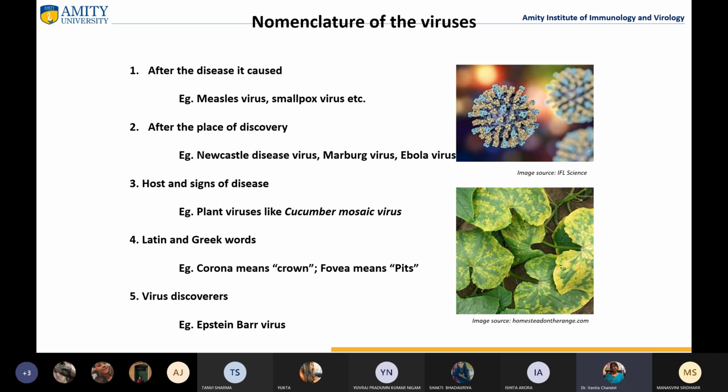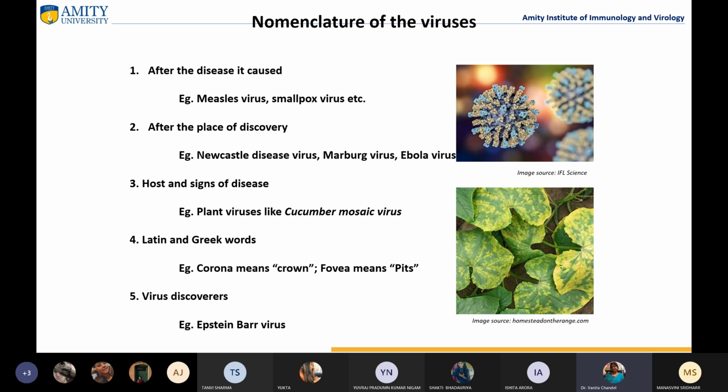Then third is on the basis of host and sign of the disease, especially in plant viruses. For example, cucumber mosaic virus. Mosaic is the symptom. Cucumber was the first plant on which the virus was identified. Cucumber mosaic virus is not only infecting cucumber, it is named so just because it was identified on that plant first, but it is found infecting many ornamental plants, many other vegetables, and many trees also. So it was named cucumber mosaic virus because it was first identified on the cucumber.